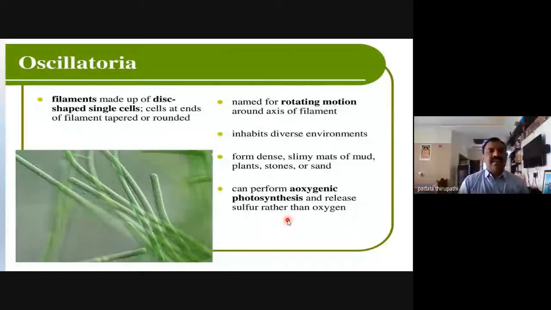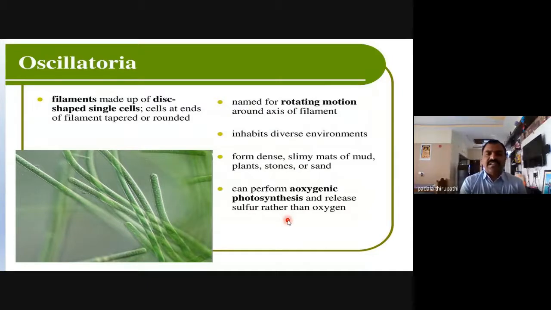Here in this slide, what we observe are filaments made up of disc-shaped single cells. Cells at the end of the filament are tapered or rounded. That is a specific feature of Oscillatoria, which is named for the rotating motion around the axis of the filament. It inhabits diverse environments, not only freshwater ponds but also extreme conditions like hot springs, and even the marine environment.